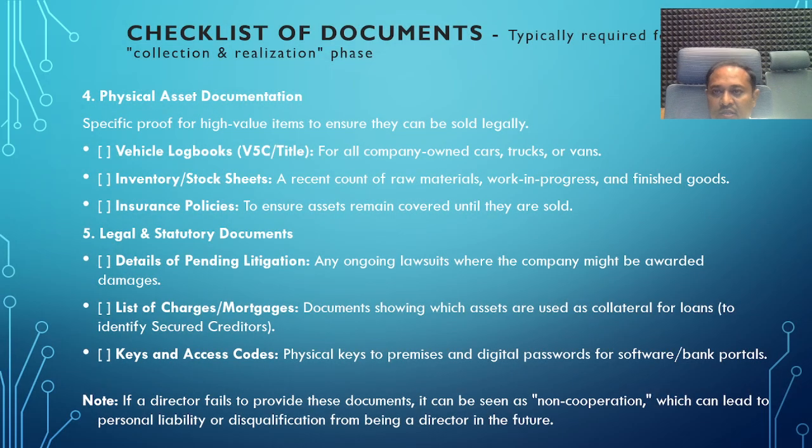Checklist of documents: these are the physical documentation of the assets. Vehicles: if there is a vehicle in the company, all the related ownership documents of the cars, trucks, vans and other four-wheelers of the company. If there are inventories in the company, in such a case the proper inventory books and ledger books have to be produced.